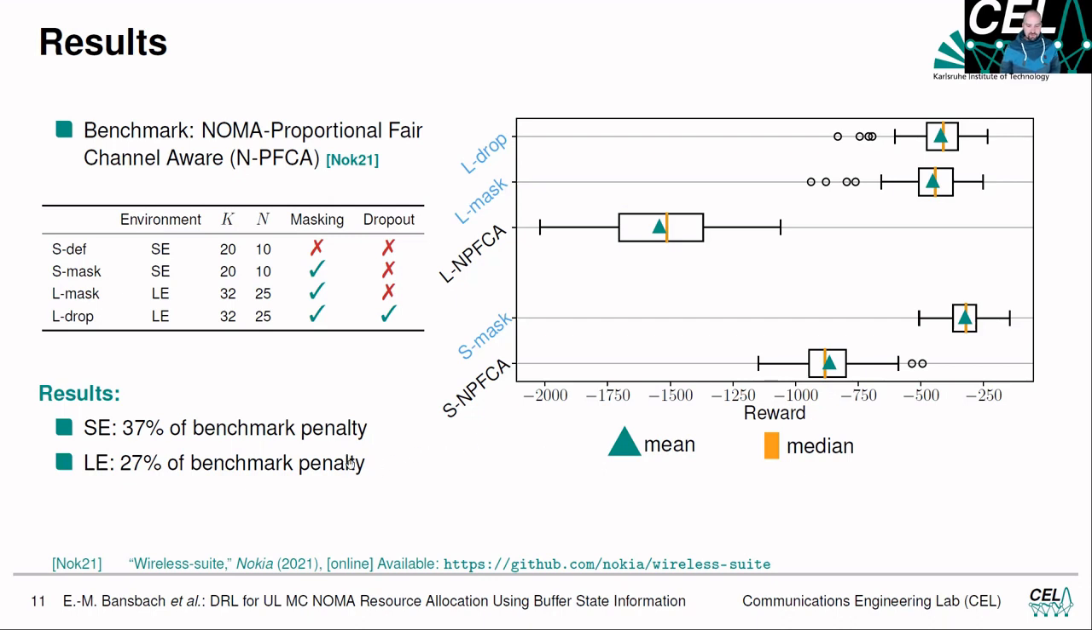With the 1000 environments used for testing, we could observe that for the small environment, we only got 37% of the penalty the benchmark got. You can see here that we get a way lower mean and median penalty than the benchmark agent. And for the large environment, we were able to get only 70% of the benchmark penalty. The NPFCA roughly got 1,600 mean penalty, and we were able to get less than 500 mean penalty with our agents.